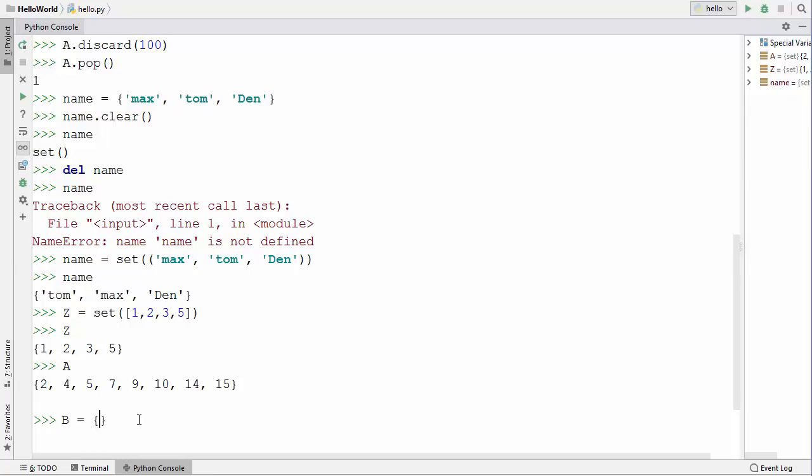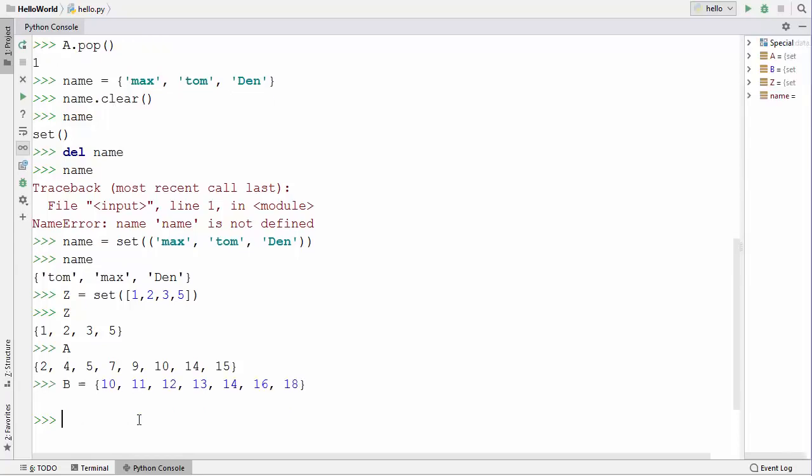So I'm going to define a set with, for example, so that is the content of the set B. Okay, so now I have two sets, and on these two sets I want to perform some set operations which are also used in mathematics. So you can find out the union of two sets using an operator called OR. Okay, so when I write A and this pipe symbol which is called OR B, it's going to give me the union of these two sets.